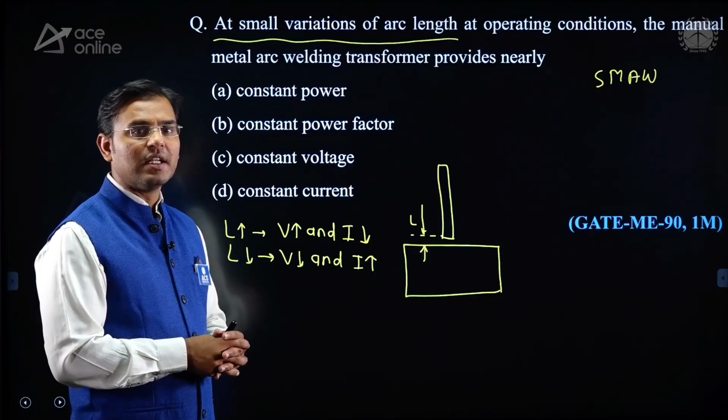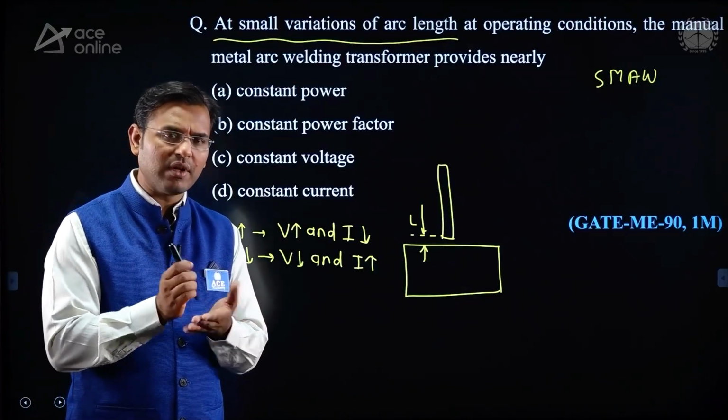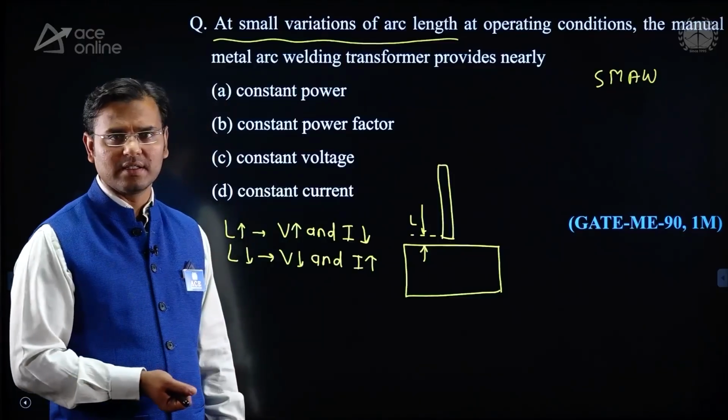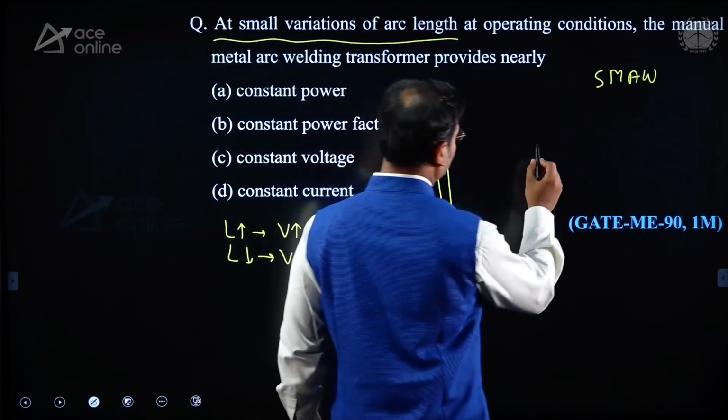That's why, even though the arc length is changing, we need to give almost the same current, because heat generation is equal to I square R. Heat generation is equal to what? I square R.